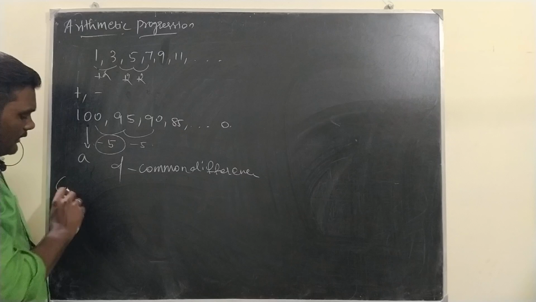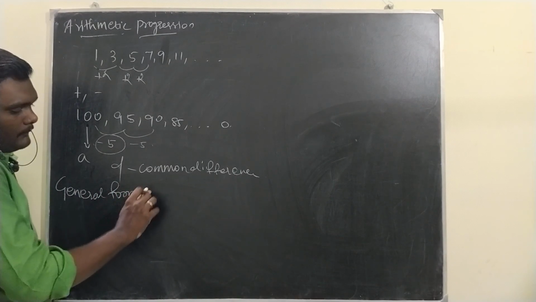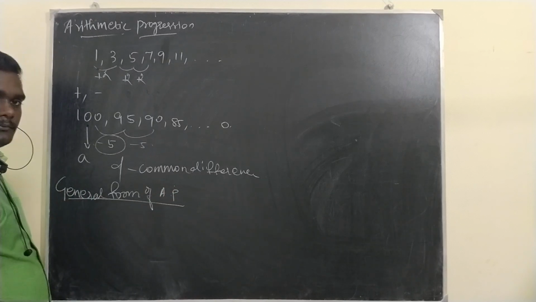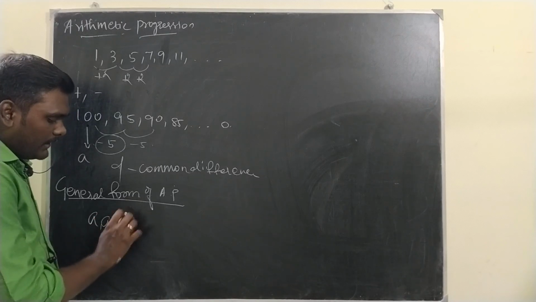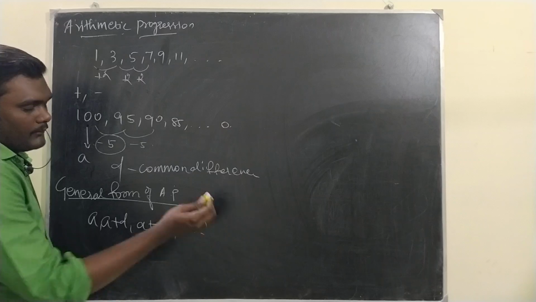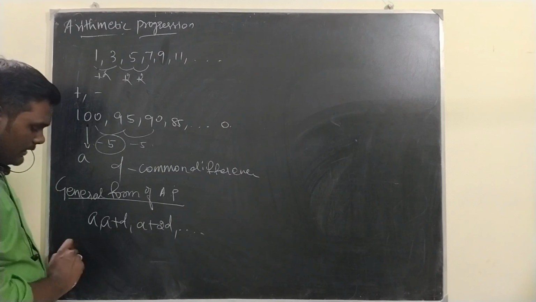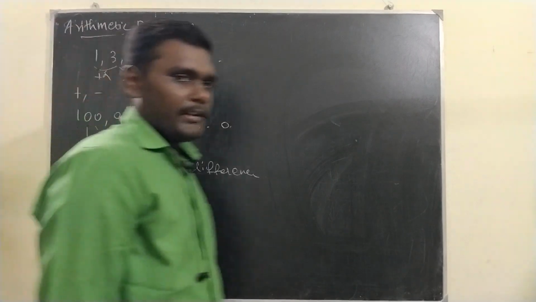Then the general form of arithmetic progression, which we call shortly AP: the first term is A, second term is A plus D, third term is A plus 2D and so on, A plus 3D like this. Given A and D, we can form the arithmetic progression.